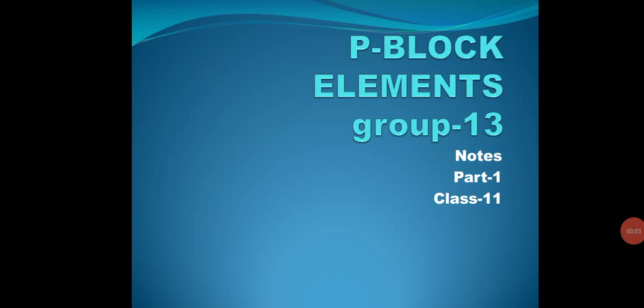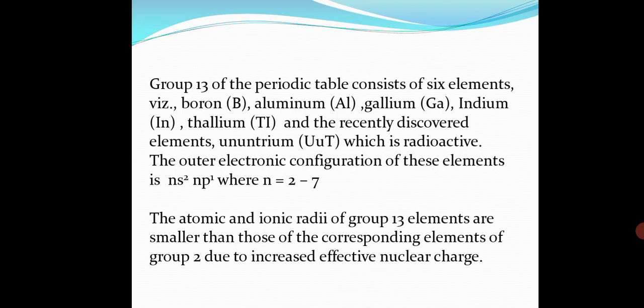Now coming to the next group, that is the p block elements, group 13. Group 13 of the periodic table consists of 6 elements: boron, aluminium, gallium, indium, thallium, and the recently discovered element nihonium, Uut, which is radioactive. The outer electronic configuration of these elements is ns2 np1, where n is equal to 2 to 7.